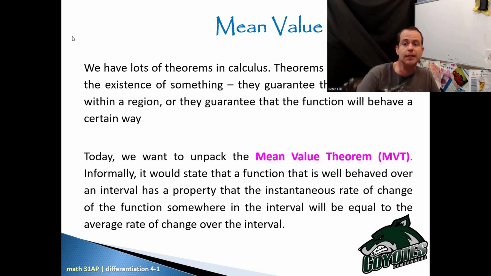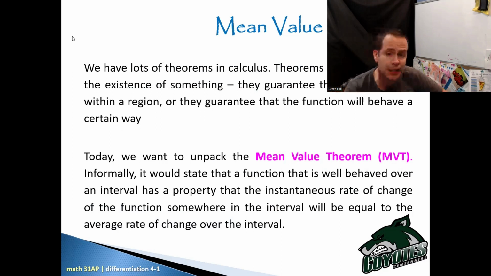Informally, it would state that a function that is well behaved over an interval has a property that the instantaneous rate of change of the function somewhere in the interval will be equal to the average rate of change over the interval. Okay, and now you're going to say, I have no idea what you just said. I'm going to read it one more time, and then we're going to just unpack it, okay?